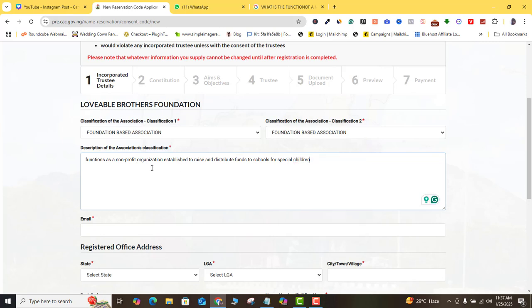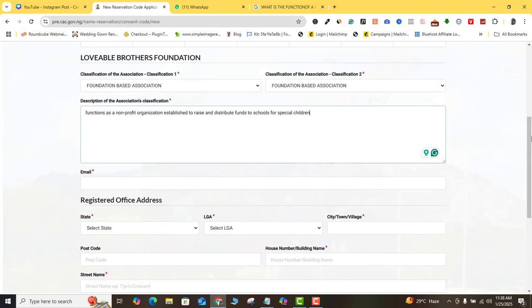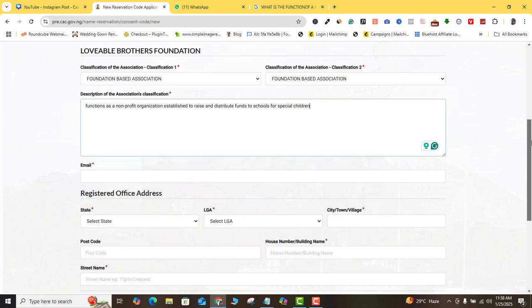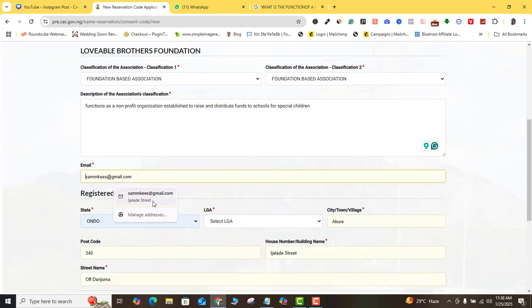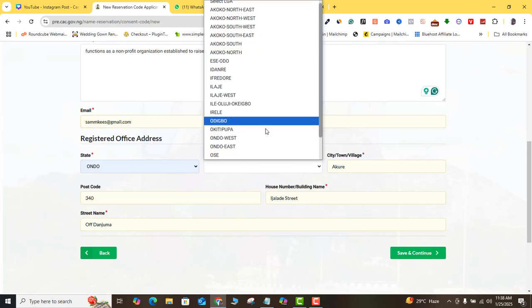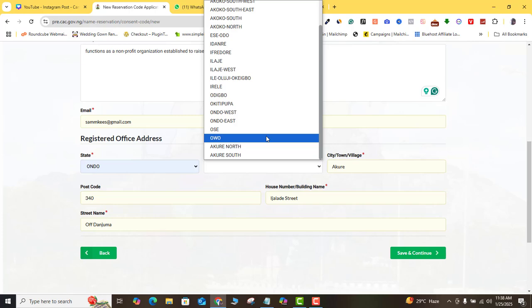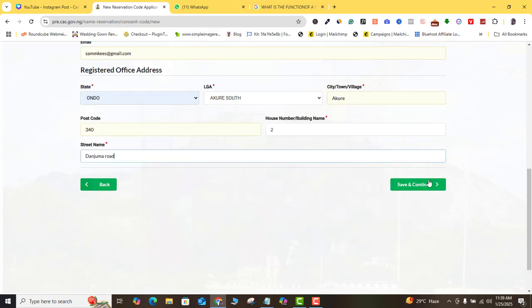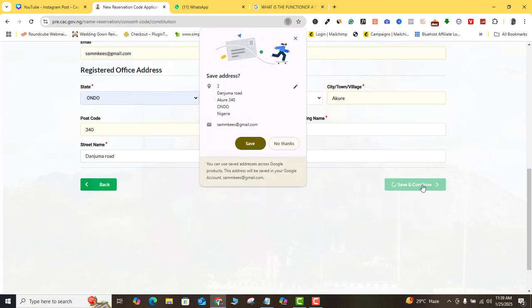So that's exactly what you want to do here. You just want to explain what your NGO is all about and describe what your NGO is going to be doing for the public. So here you want to fix in your email address. For all of these places, you can see they are straightforward. You just want to put in your registered addresses, just as you see me do. Once you do that, you want to click on save and continue.